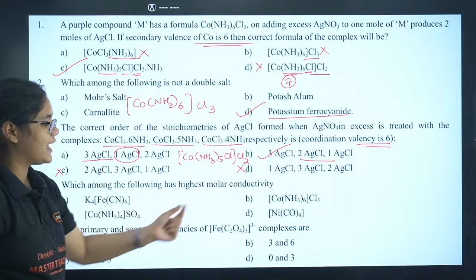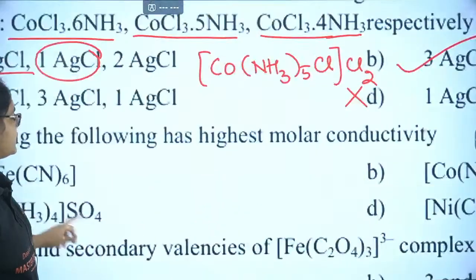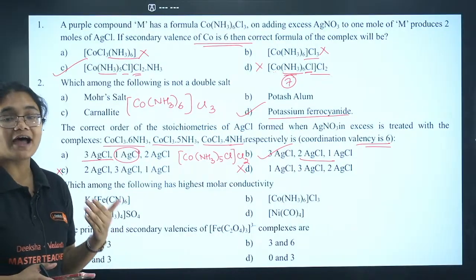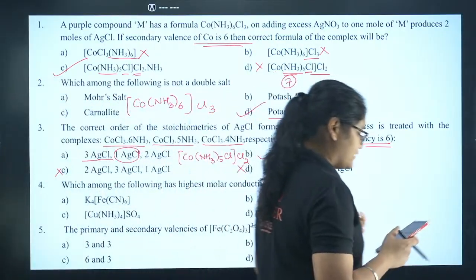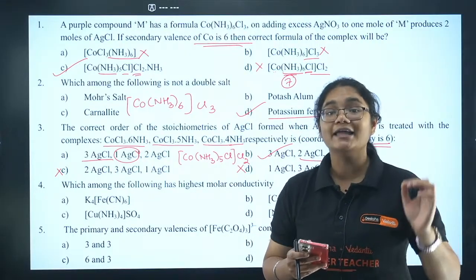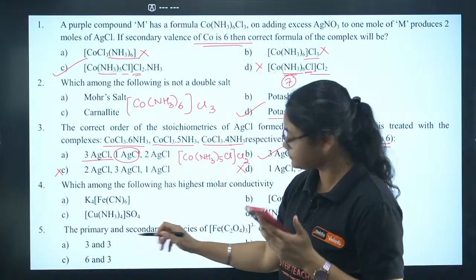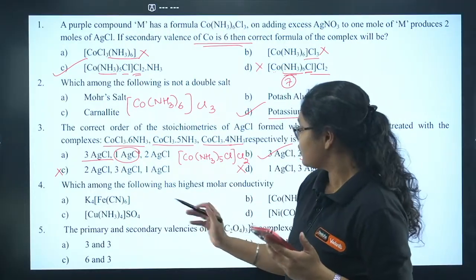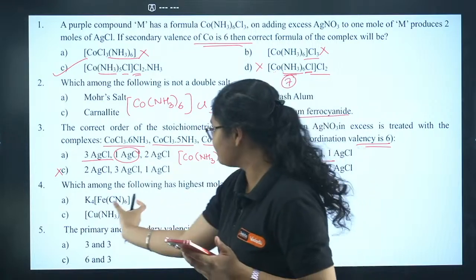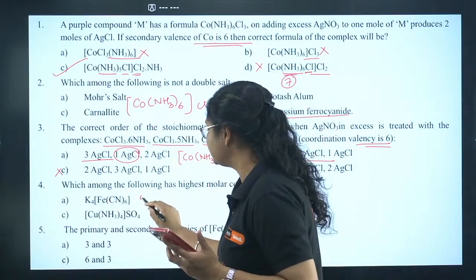Which among the following has the highest molar conductivity? Yes, a little bit tricky question. So how will you identify? Where the number of ions produced is maximum, that will have the highest conductivity. You need to have the highest number of ions produced. Now if you see here, how many ions will be produced? For this one, there will be 4 potassium ions and 1 complex ion remaining, so total ions produced here is 5.